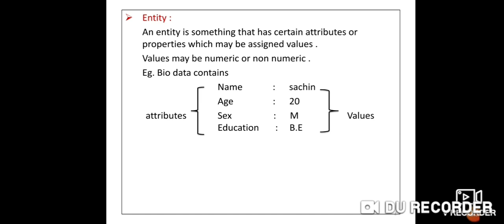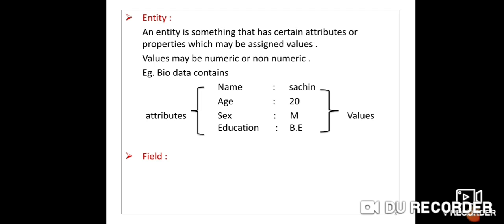Understand? Suppose we take the example of employee. Employee ID, employee name, address, phone number are the attributes of that employee. Suppose we take student, then student roll number, student name, class, percentage are the attributes of that student. So it is called an entity.